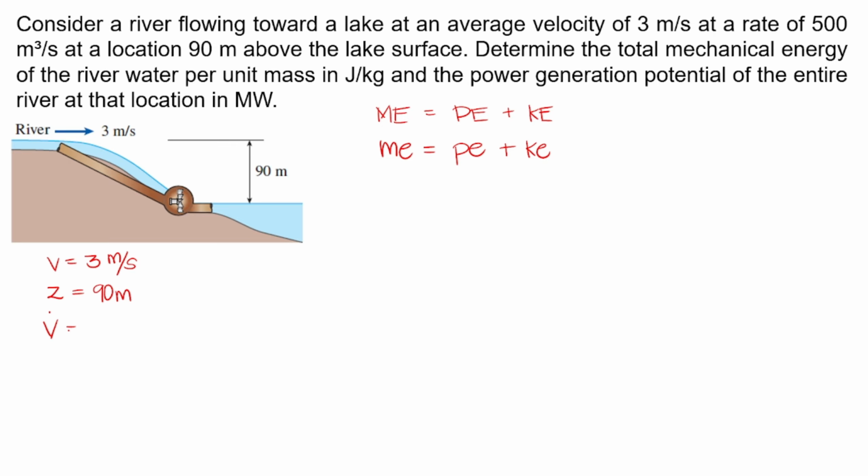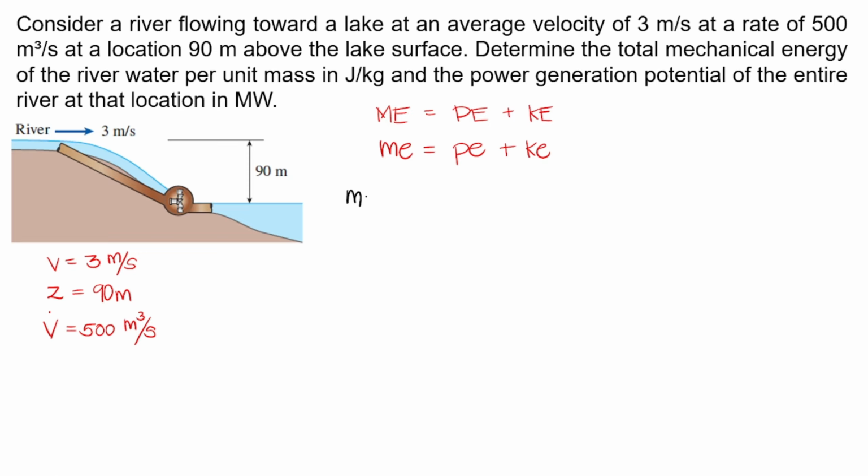It's a rate, it's in rate form. That is 500 cubic meters per second. So, ito yung mga given natin. So, again, we are asked to find the total mechanical energy per unit mass or specific mechanical energy. So, we will simply use our formula. So, let's proceed.